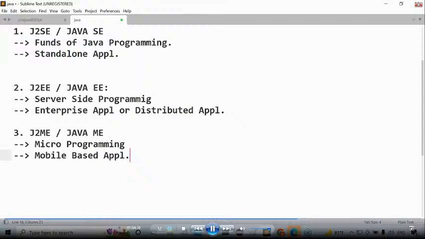If you want to learn testing tools, Selenium testing, you require core Java. If you want to learn J2EE, you require core Java. If you want to learn Salesforce or Hadoop outside, you require core Java. If you want to go for SAP tools, there we require what? Core Java. And for Android mobile-based technologies, again we require core Java. Understand it clearly: the entire software world is moving on top of core Java.